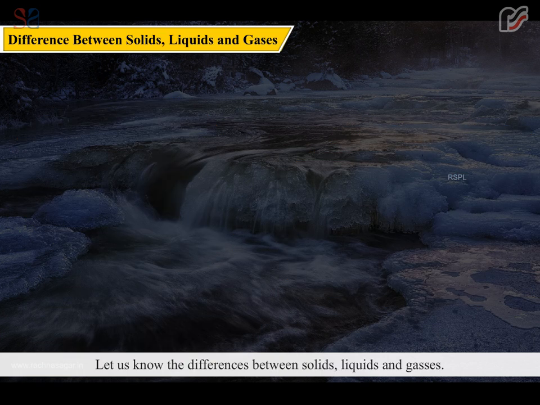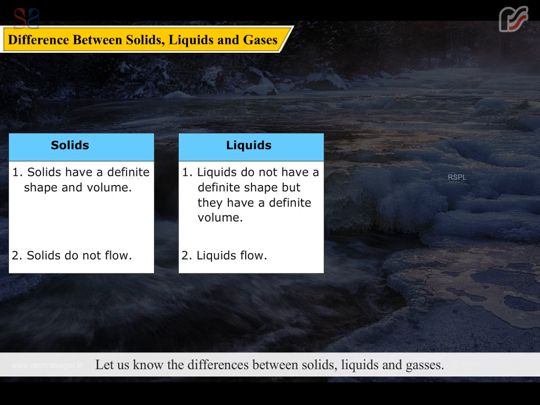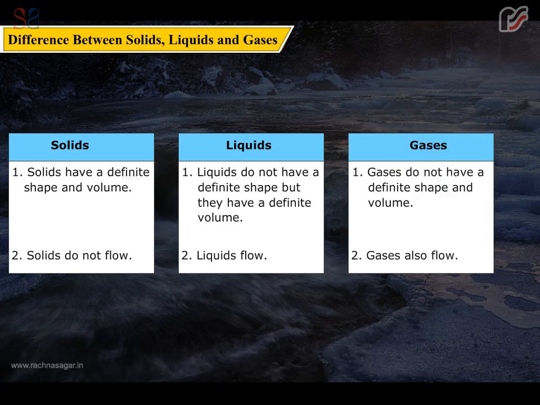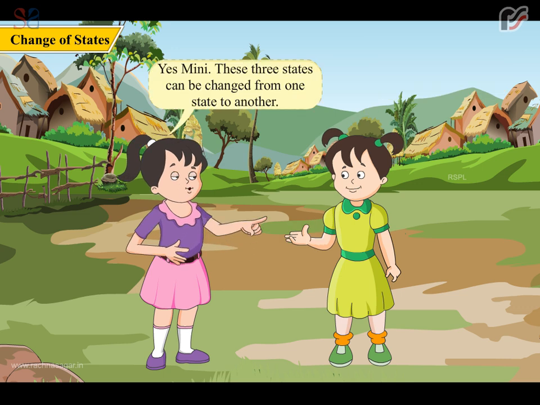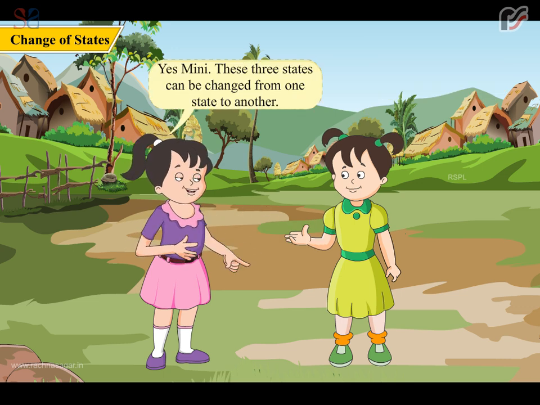Let us know the differences between solids, liquids, and gases. Solids have a definite shape and volume. Liquids do not have a definite shape, but they have a definite volume. Gases do not have a definite shape and volume. Solids do not flow. Liquids flow. Gases also flow. Can these states of matter change? Yes, Minnie. These three states can be changed from one state to another.